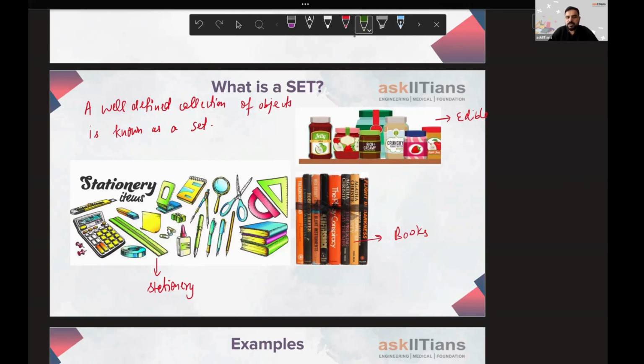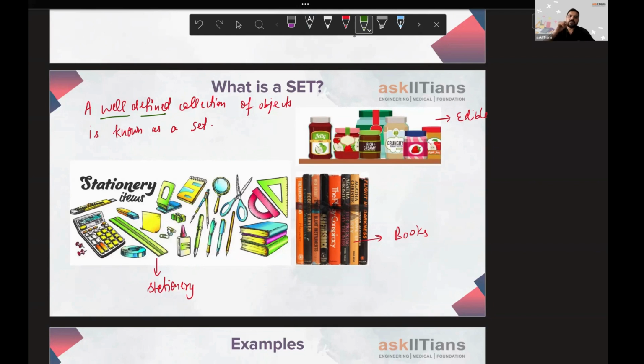The most important word in this whole definition is well-defined. It is going to be highly important for us to understand the meaning of this well-defined, right? Now, I'll just give you one view of how you can see whether something is well-defined or not.